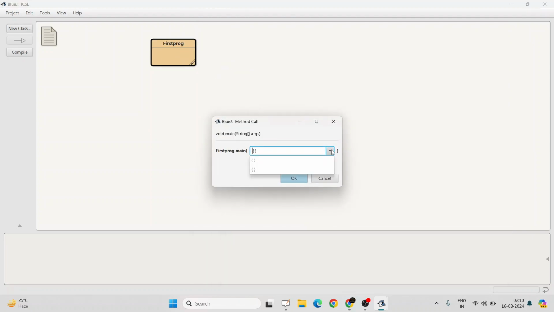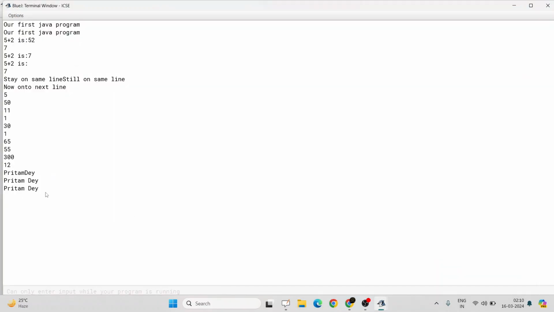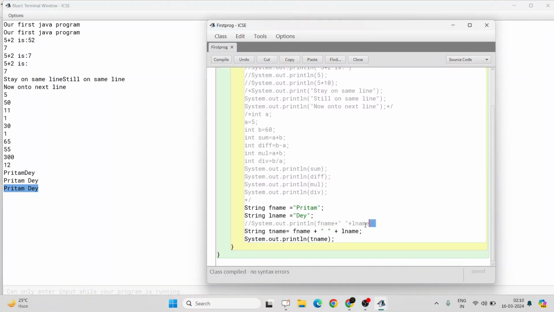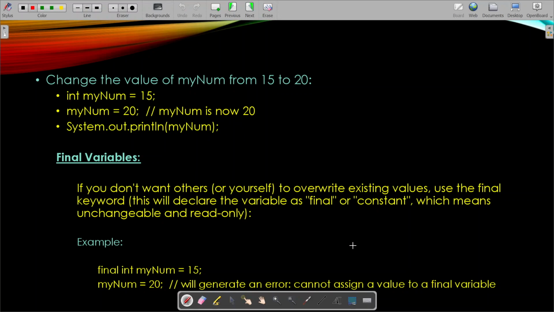The same output, yes or no? The same output will be there. Let's check it. Pritam, they, the same output. What's happening? Instead of directly printing it, I'm putting this whole thing inside another variable which is associated with the string data type, meaning I'm putting it into a memory variable. I'm putting this value Pritam there inside another variable and then printing it. Alright. Okay. So let's move on to the next slide.